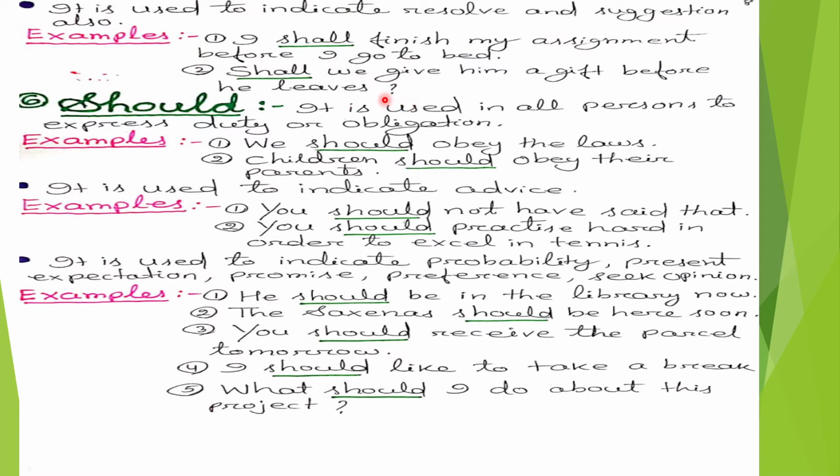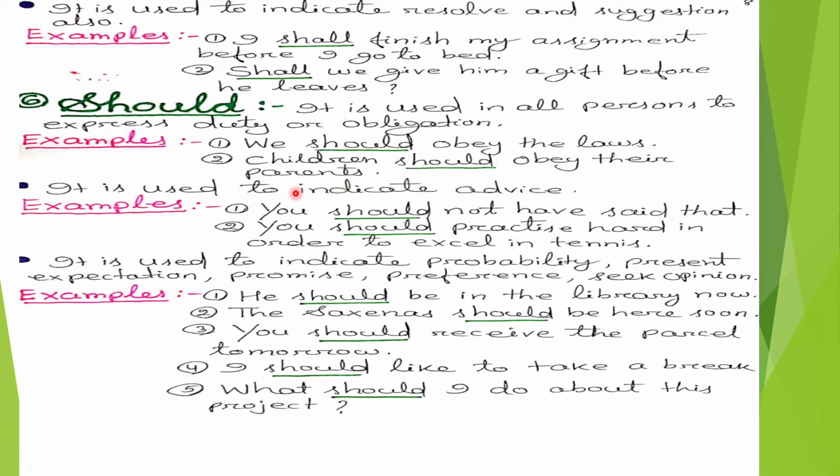Now we will discuss the modal auxiliary verb should. It is used in all persons to express duty or obligation. Examples are, we should obey the laws. In the first sentence, should is used to express our duty. Second sentence, children should obey their parents. In this sentence, the modal auxiliary verb should is used to express our obligation.